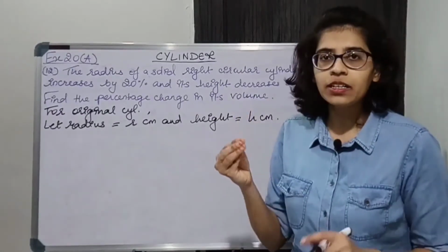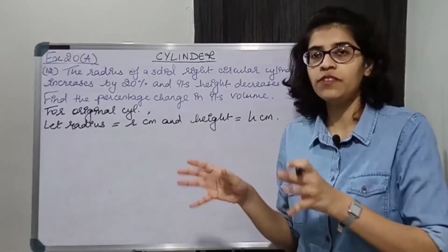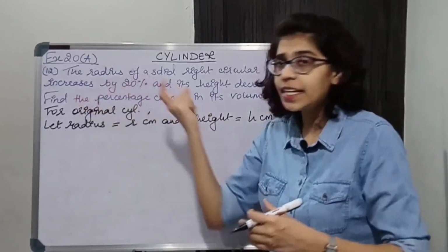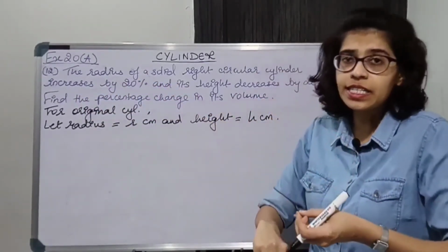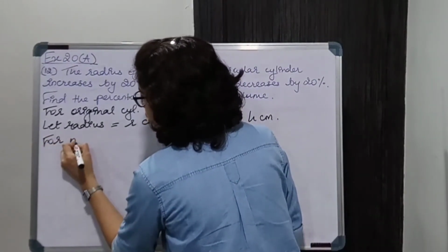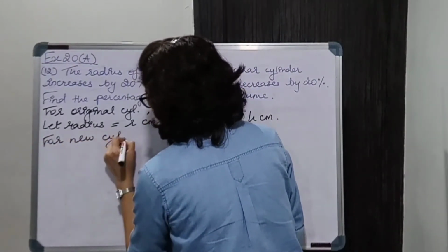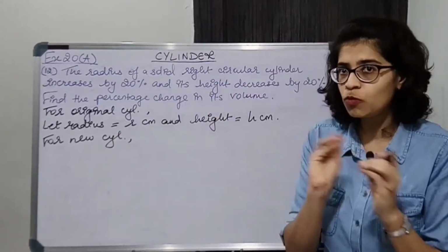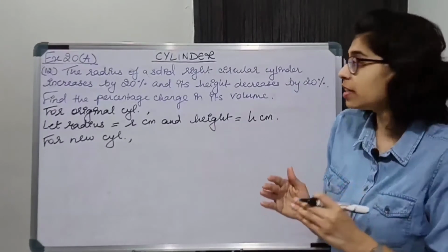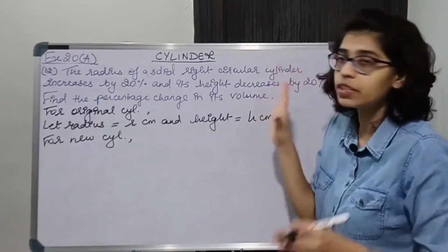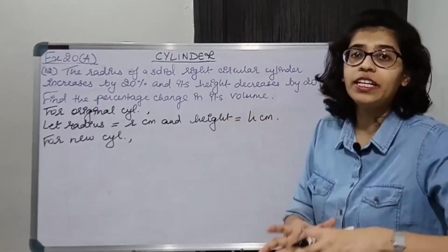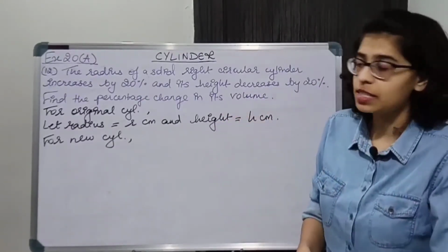Now what is happening? The cylinder is changing. Okay, we are changing the dimensions of this cylinder. So radius is increasing and height is decreasing in this case. For the new cylinder, keep in mind that the volumes will not be equal, because you are changing the dimensions and you are not given here that the volume is the same. You are changing the amount of material used to make the cylinder.